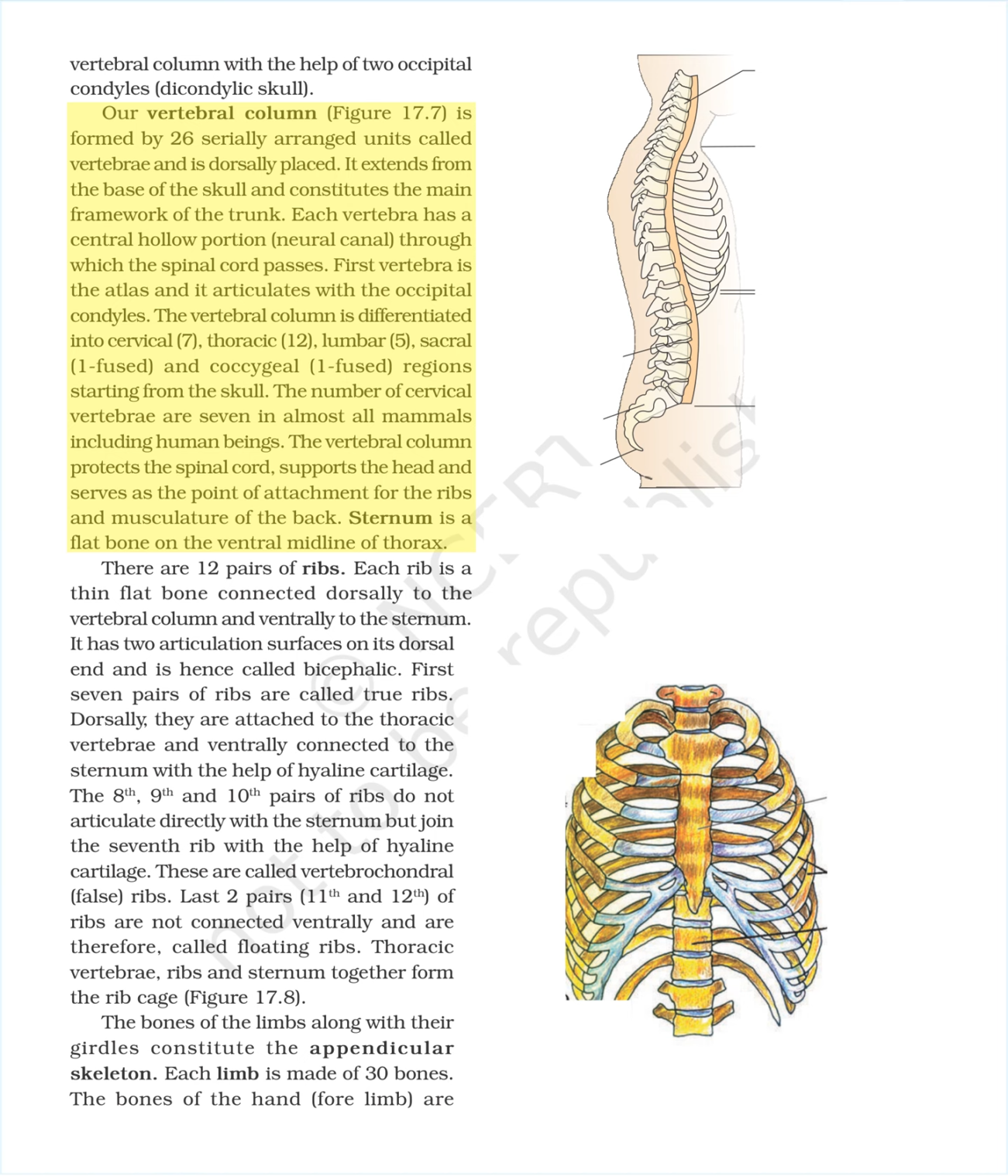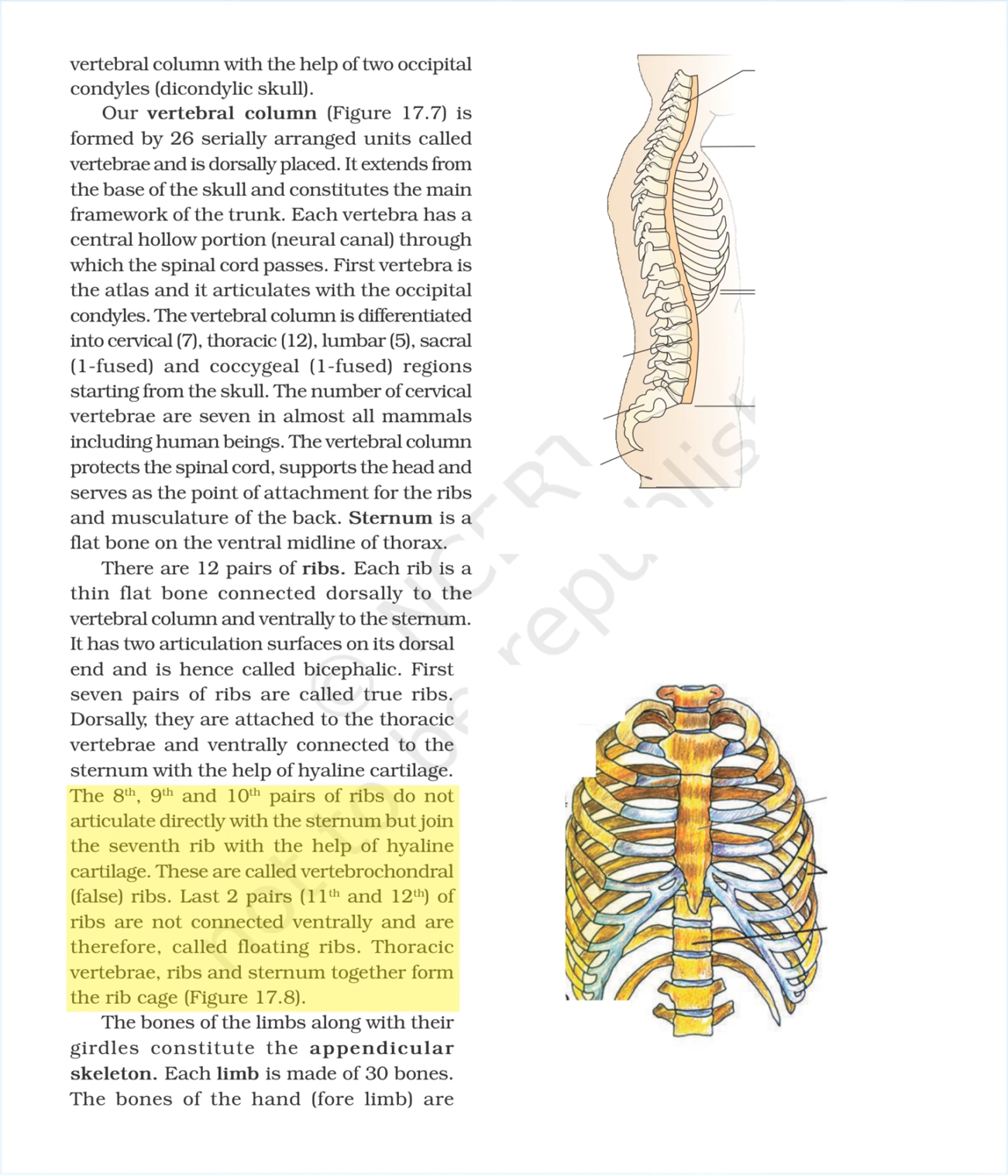Sternum is a flat bone on the ventral midline of the thorax. There are 12 pairs of ribs. Each rib is a thin flat bone connected dorsally to the vertebral column and ventrally to the sternum. It has 2 articulation surfaces on its dorsal end and is hence called bicephalic. The first 7 pairs of ribs are called true ribs. Dorsally, they are attached to the thoracic vertebrae and ventrally connected to the sternum with the help of hyaline cartilage.